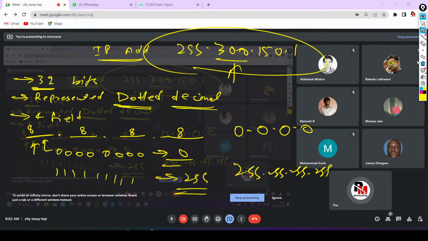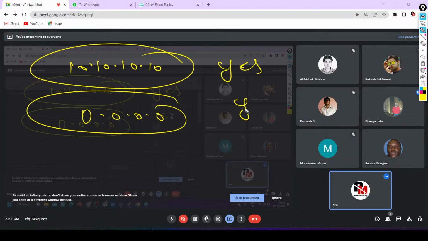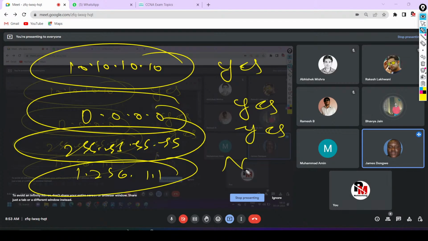So, tell me, 10.10.10.10. Is it a valid IP address? Yes. 0.0.0.0. Is it a valid IP address? Yes. 255.255.255.255. Is it a valid IP address? Yes. 1.256.1.1. Is it a valid IP address? No. And you know the reason. Yes or no?